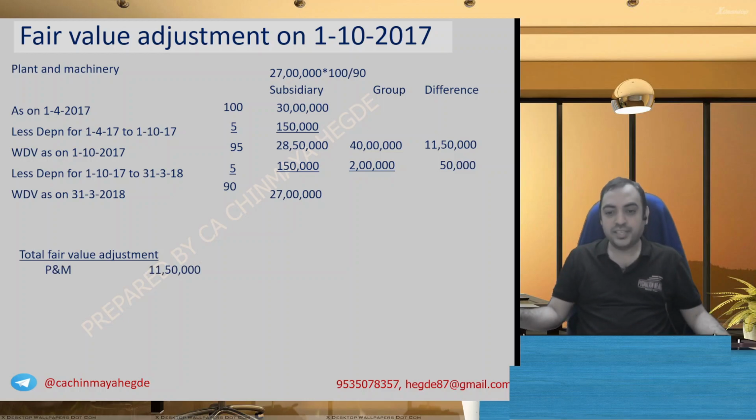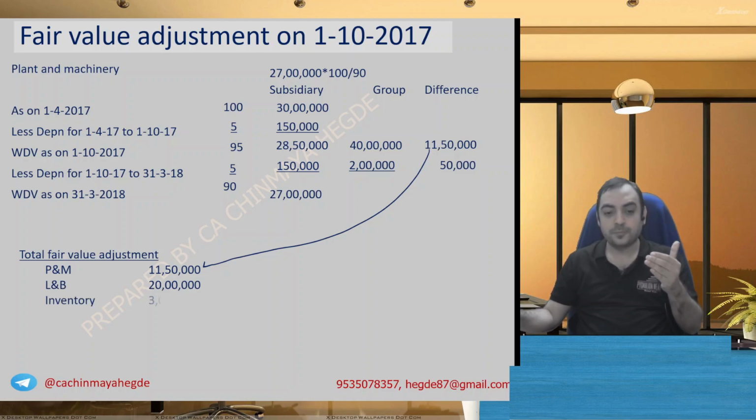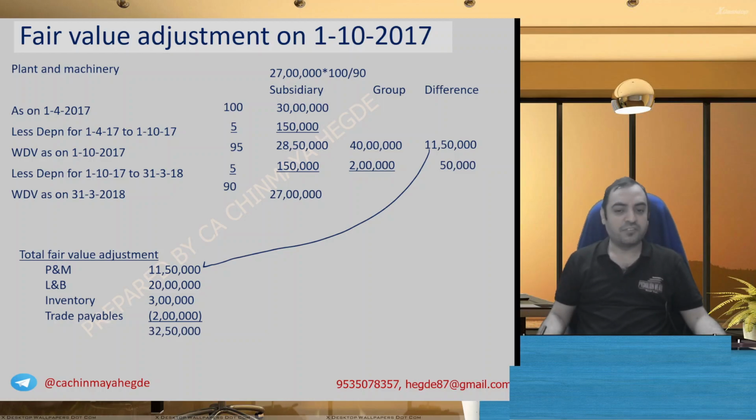So plant and machinery, we got 11,50,000, this difference. Then land and building increased by 20 lakh, they've given. Inventory increased by 3 lakh, they've given. And trade payables increased, meaning net amount with respect to the fair value calculation, I'll subtract. So what I get is 30 lakh 50,000 fair value adjustment as pre-acquisition on the date of acquisition. Write down this part.